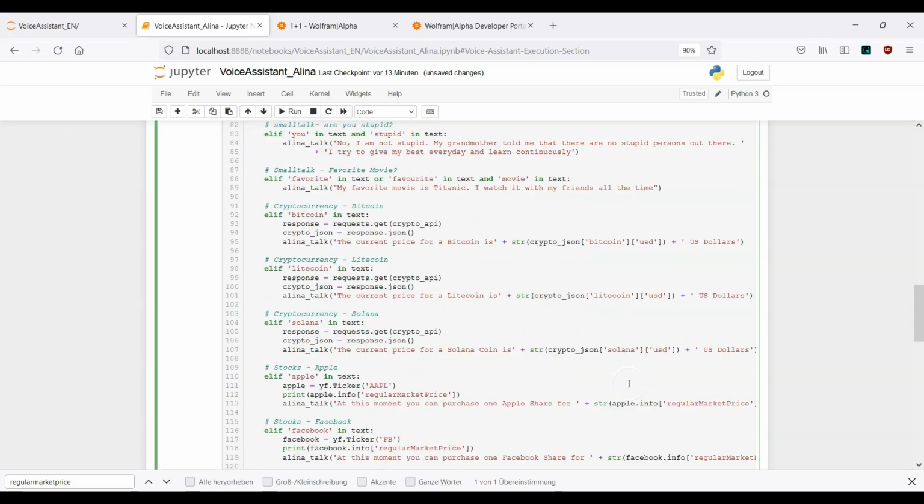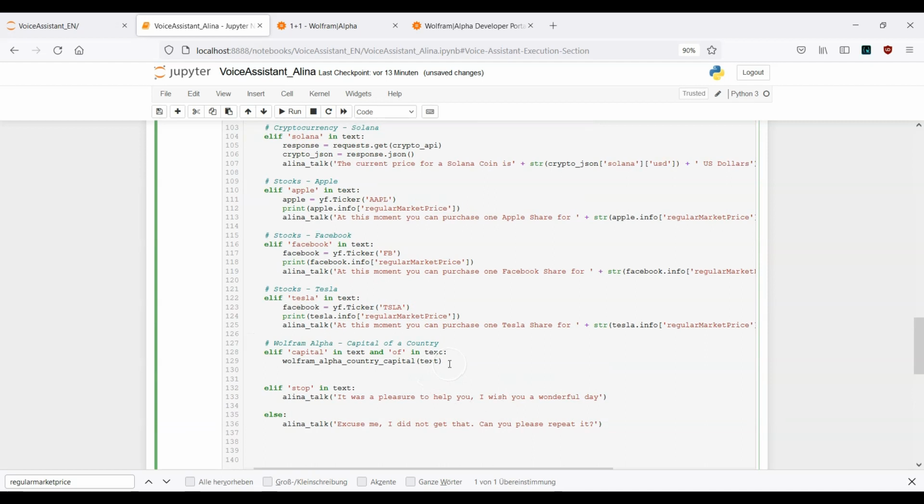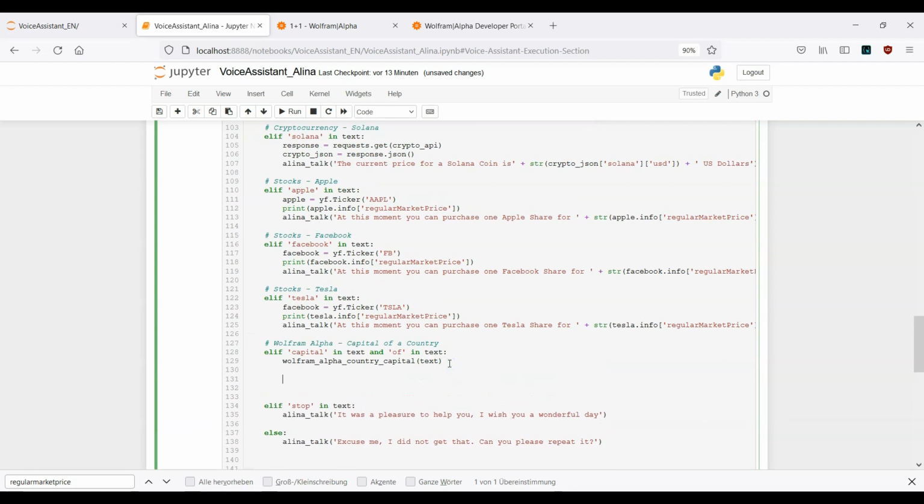All right, so let's scroll down. Here we had the last keyword of Wolfram Alpha. That means here I need to provide other keywords.